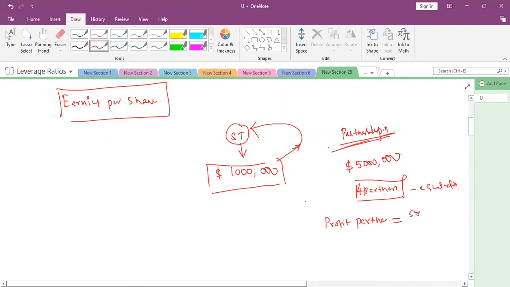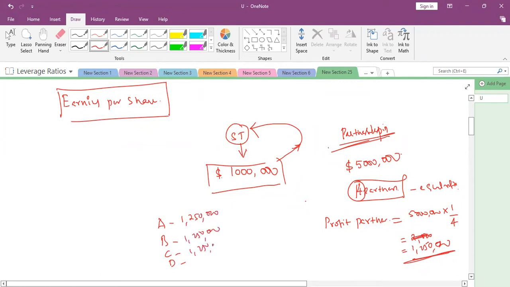5 million divided by 4. 4 partners means we will make 4 parts, and each part will be given. So that is 1,250,000. Sorry, not 2,500,000, it is 1,250,000. A partner is there, B partner is there, C partner is there, D partner is there. So each partner's share of profit is 1,250,000, right?